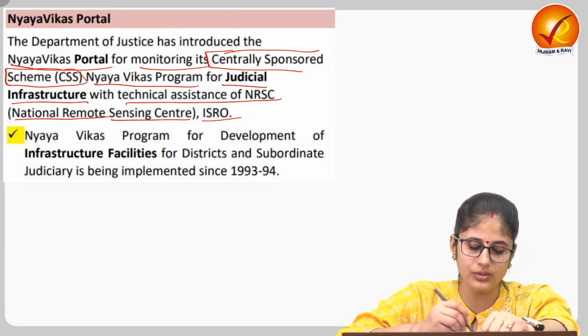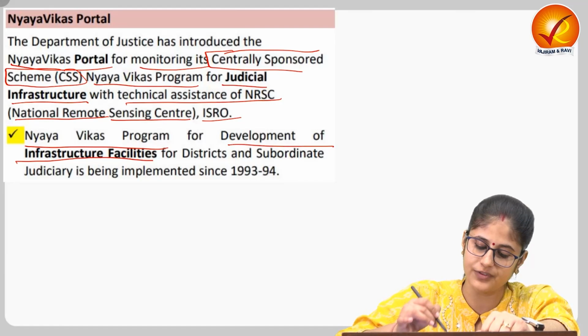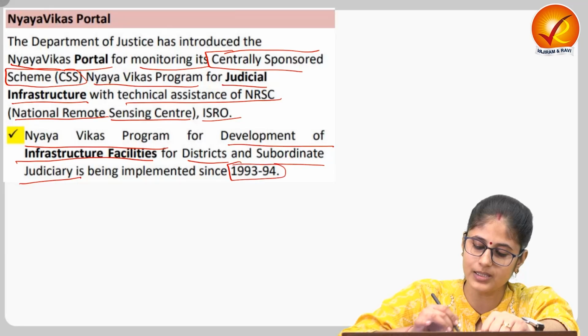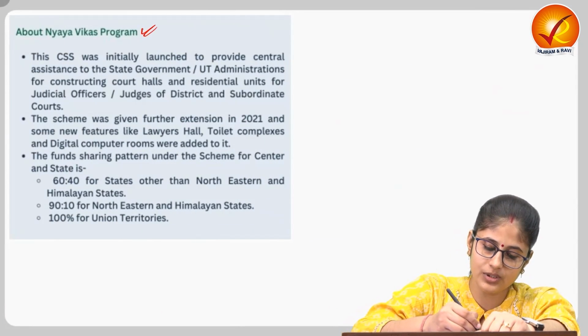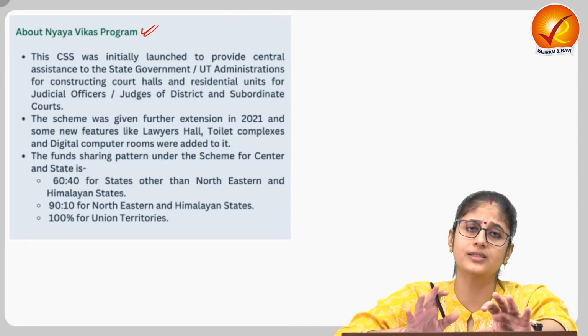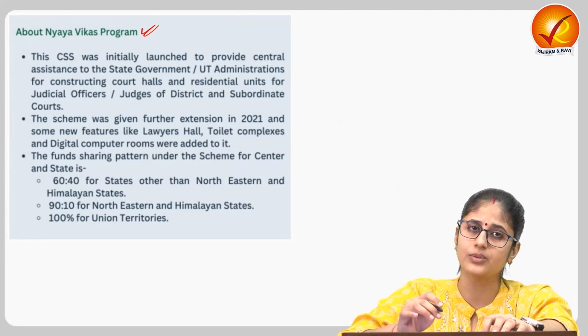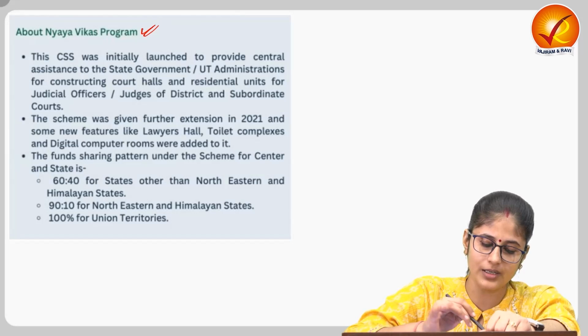Now, let's look into this Nyaya Vikas program, which is for the development of infrastructure facilities for the district and subordinate judiciary and has been implemented since 1993-94. Just try and understand that it is the responsibility of the state government to provide the requisite judicial infrastructure. So that is why this program was started by the government.